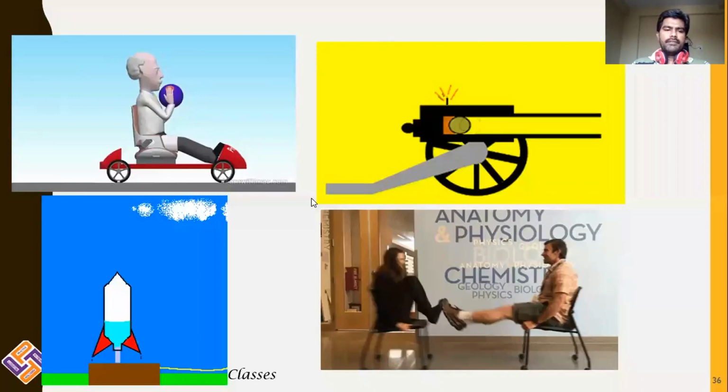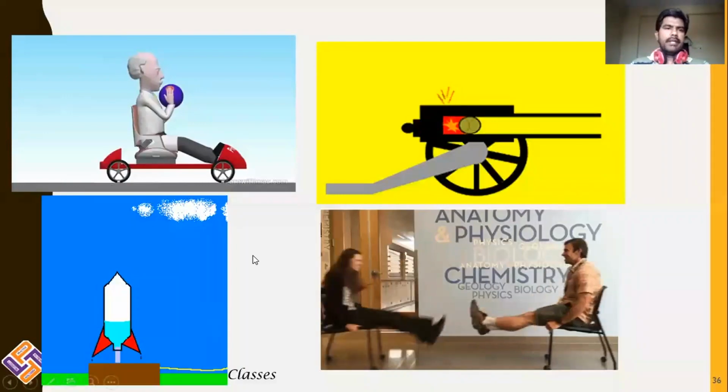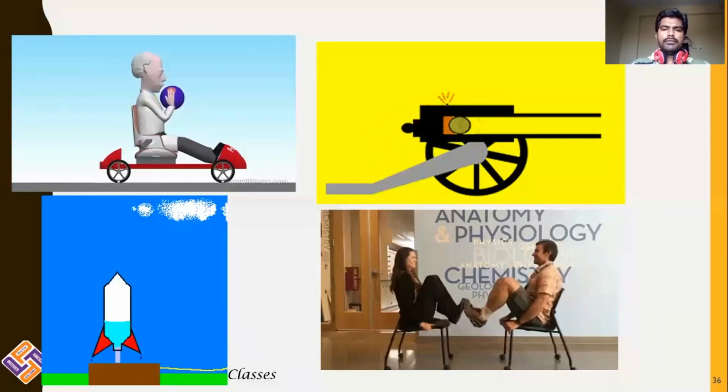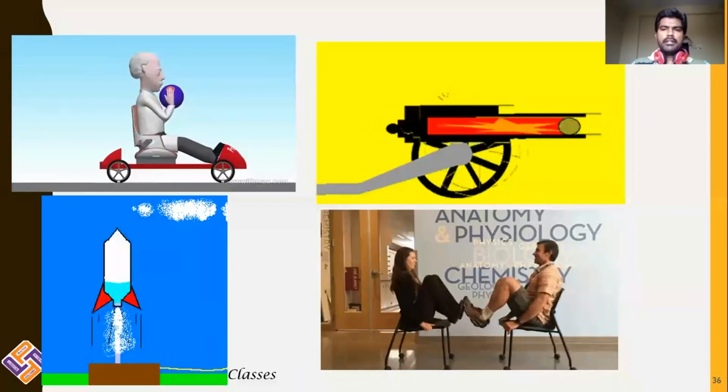Students, in the previous video lecture, we have learnt about equilibrium condition and a few problems related to equilibrium conditions. And in this video session, we will be learning about Newton's third law, examples of Newton's third law, and the law of conservation of momentum. To make Newton's third law clear, a few examples are being displayed on the screen. You are able to see the animations provided on the screen.